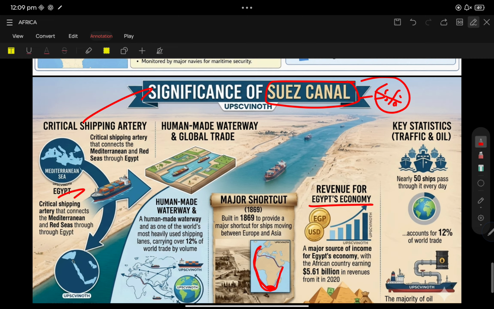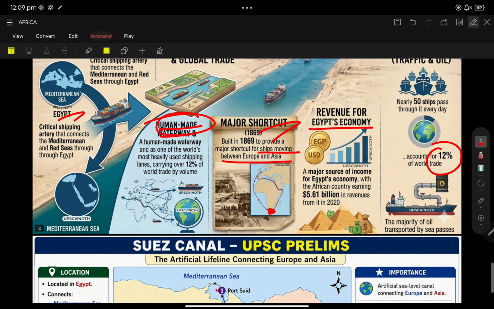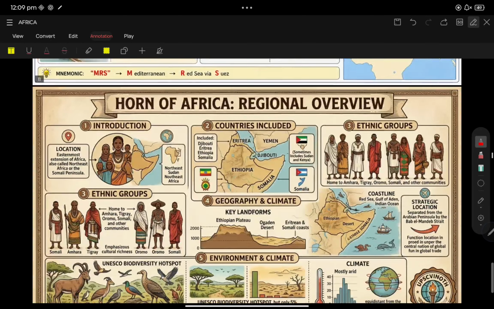This is the Cape of Good Hope, but the Bab el Mandab Strait and the Suez Canal cut the cost. It was built in 1869 to provide a major shortcut for shipping from Europe to Asia. It is a human-made waterway. UPSC won't focus on these additional points. It accounts for 12% of world trade. That's all, very much important.